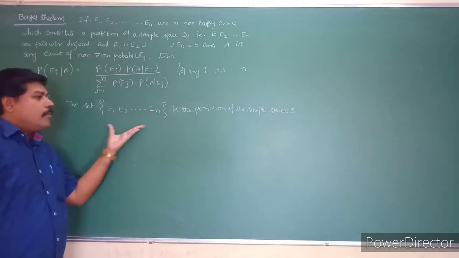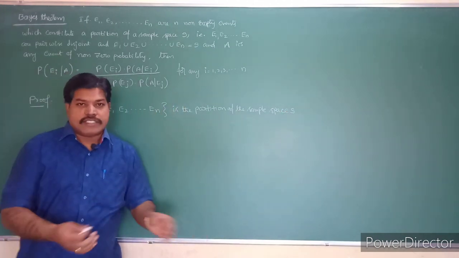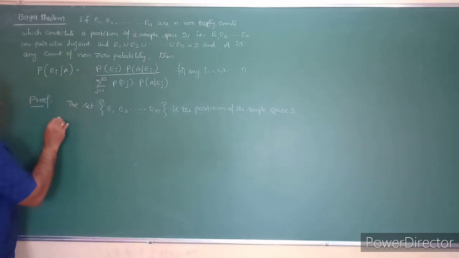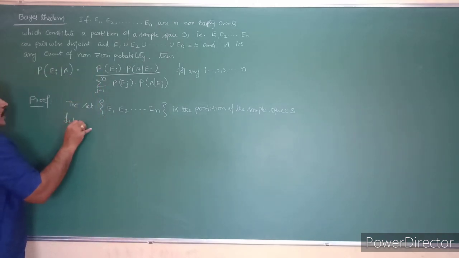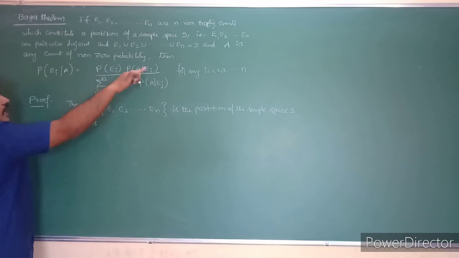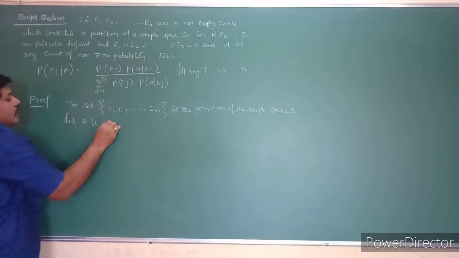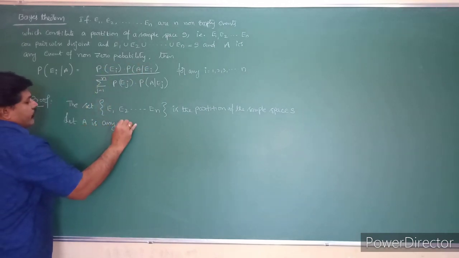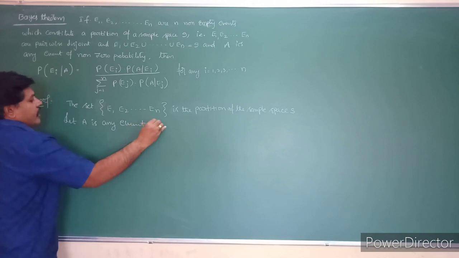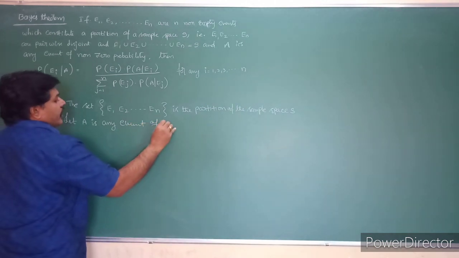And also let A be any event of non-zero probability.